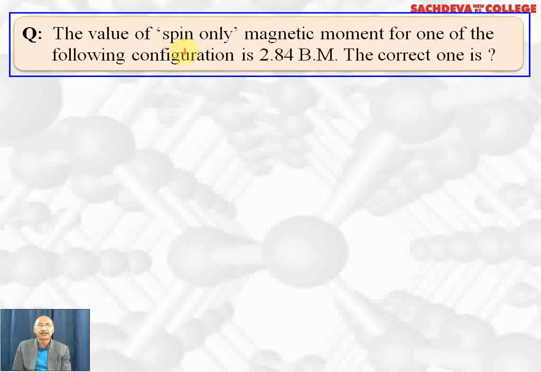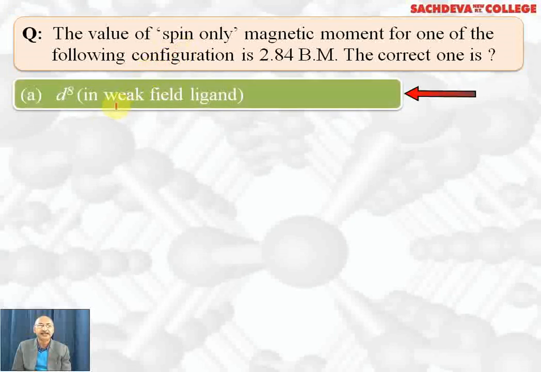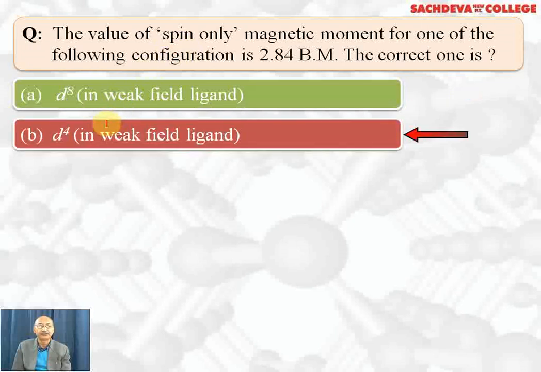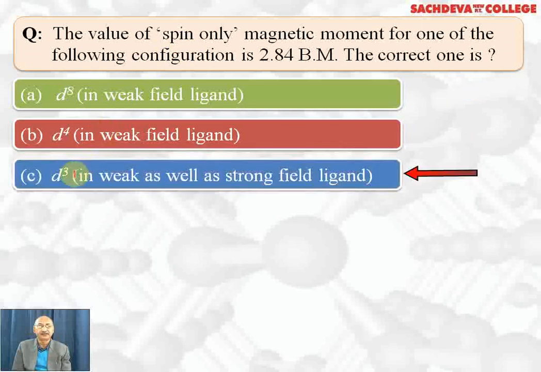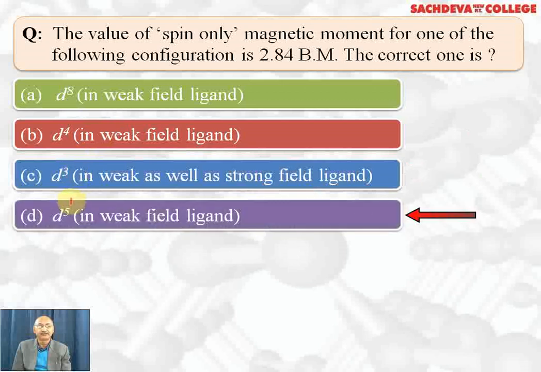The value of spin only magnetic moment for one of the following configurations is 2.84 BM. The correct one is d8 in weak field ligands, d4 in weak field ligand, d3 in weak field as well as strong field ligand, d5 in weak field ligand. Correct answer is A part. Why A part? Because d8 means 3 electrons pairs, 2 electrons will be unpaired. 2 electrons unpaired means 2 into 4, that is square root of 8, which comes out to be 2.84. This is the correct answer.